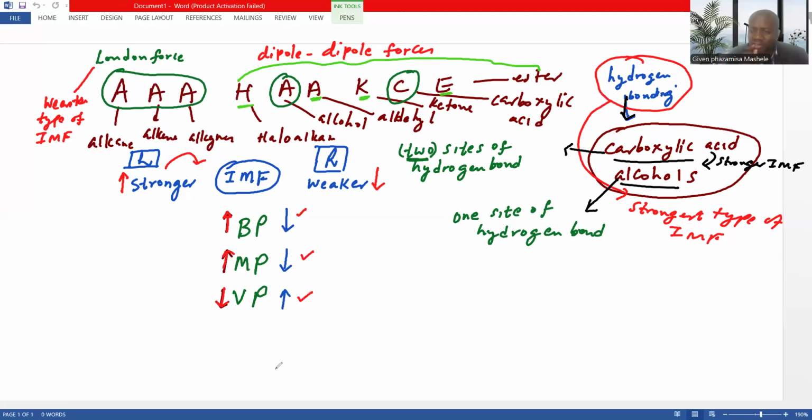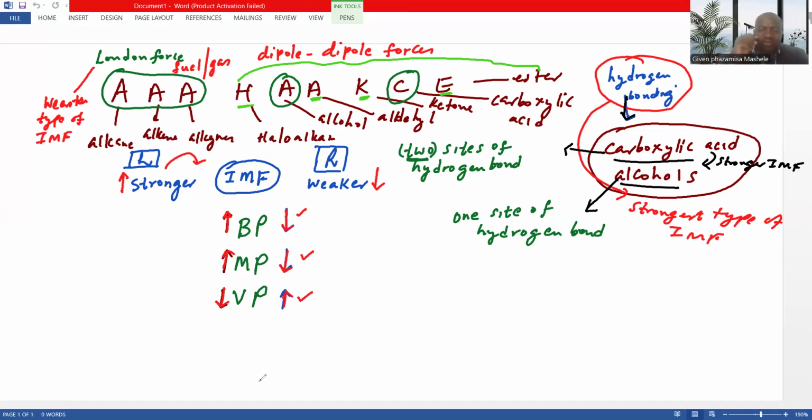That's why most of the alkanes, alkenes and alkynes are used as fuels or gas, like petrol and diesel and so forth. Why? It's because they have the weakest intermolecular force, and because of that, their boiling point is very low, their melting point is very low, but their vapor pressure is higher.